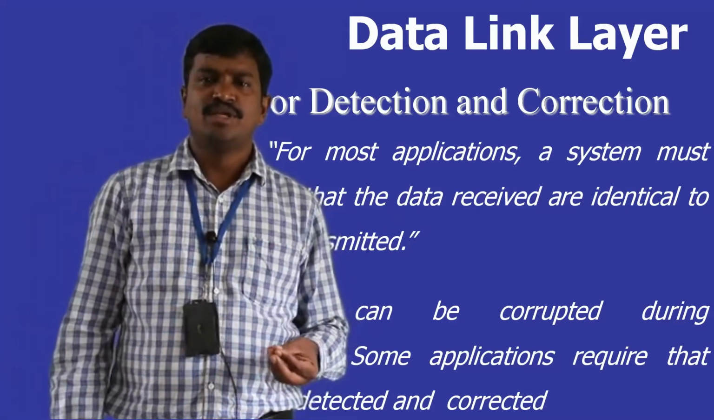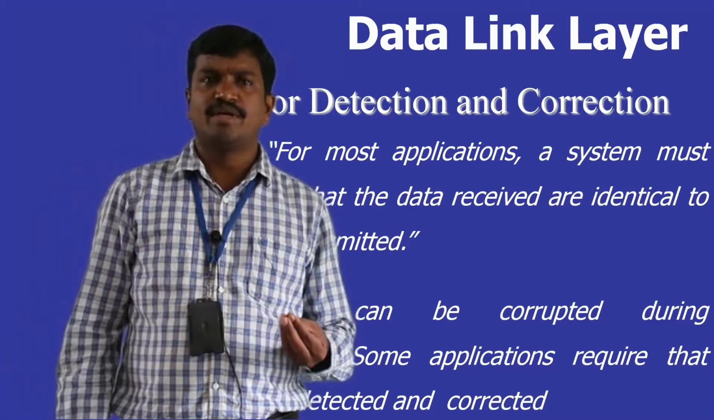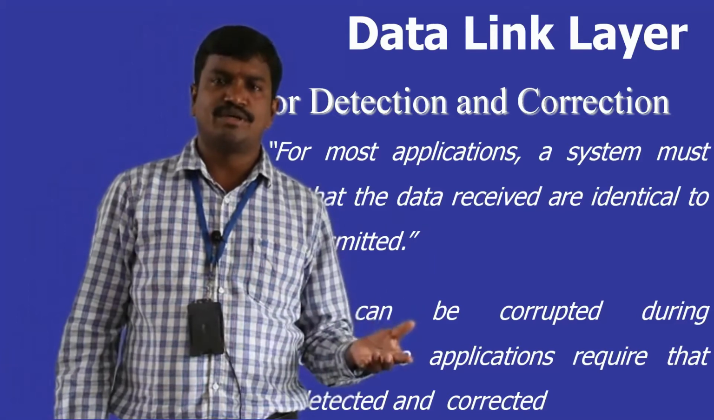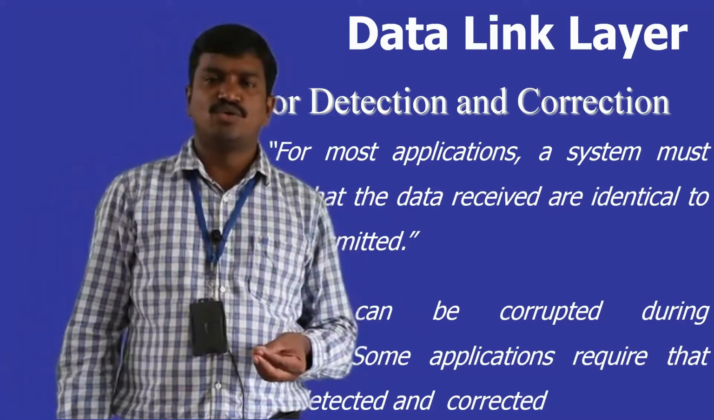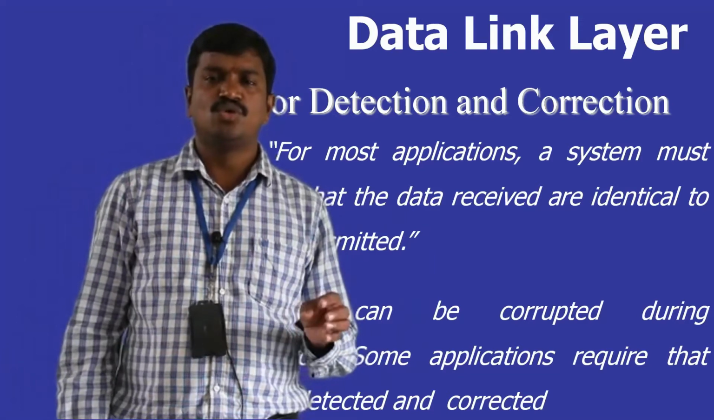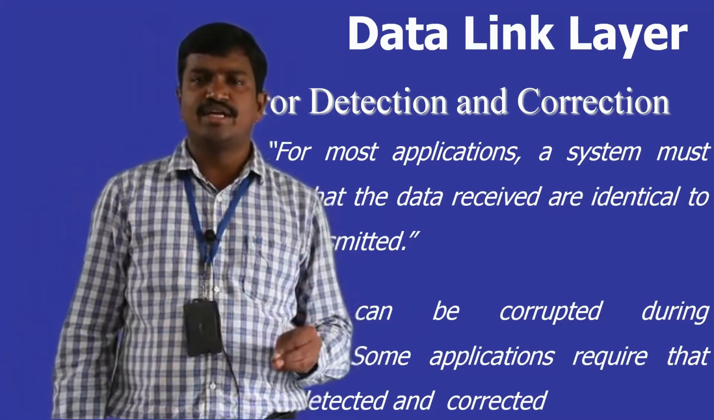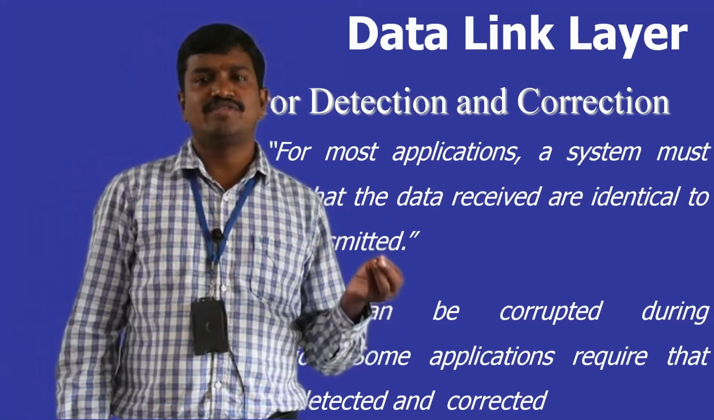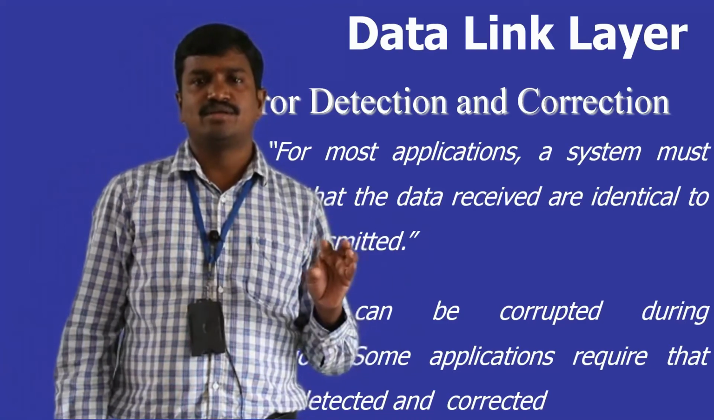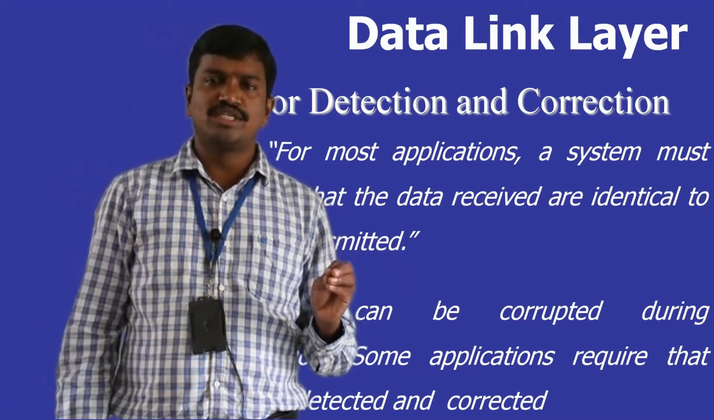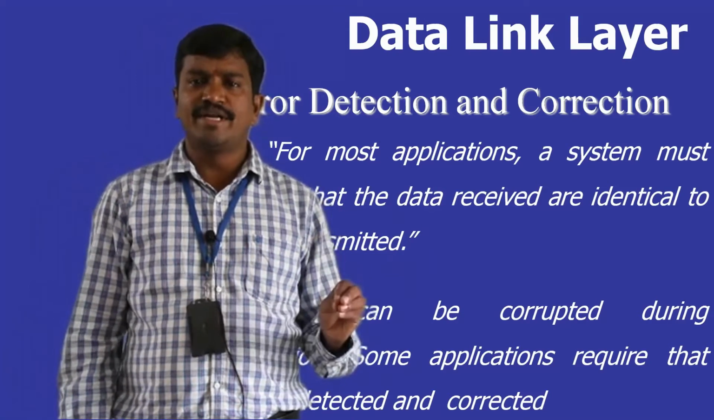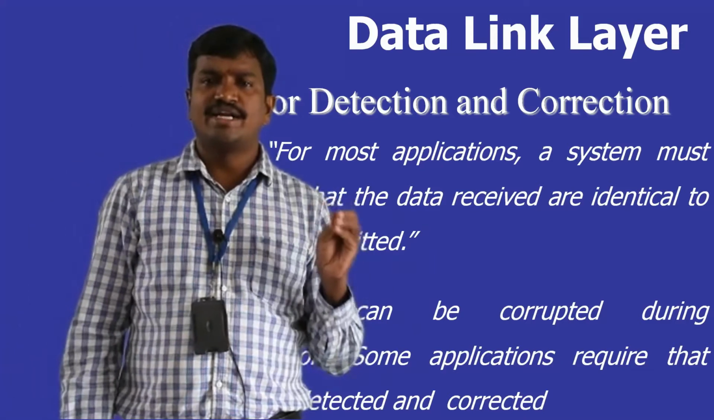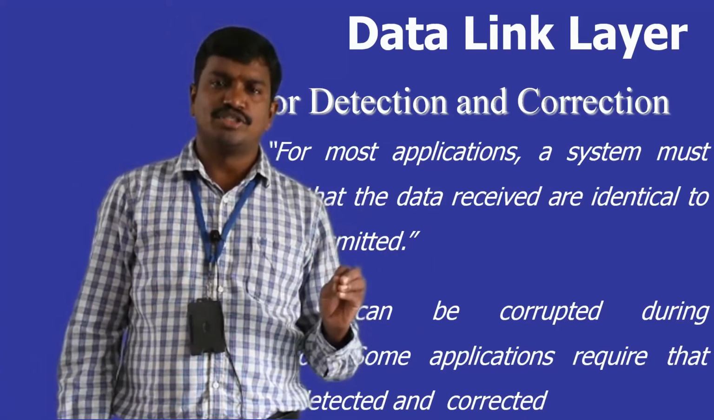So that's the reason your data may be corrupted in the middle while it is transmitting, while it is on the way to the receiver. In order to ensure whether the received data is correct data or corrupted data, these two things can be implemented with the help of error detection and correction methodologies.